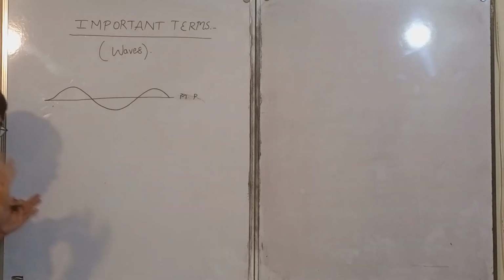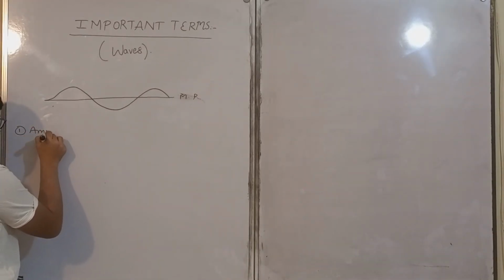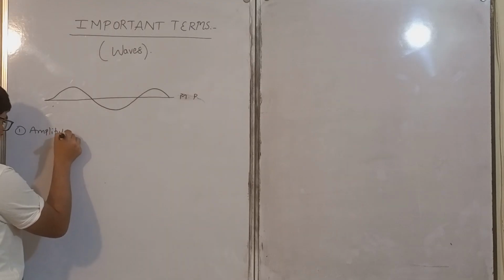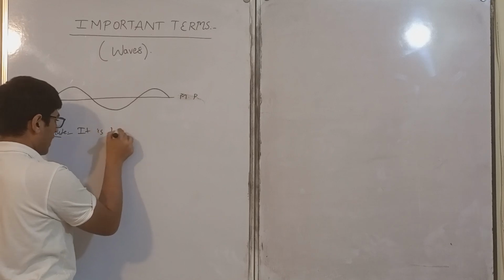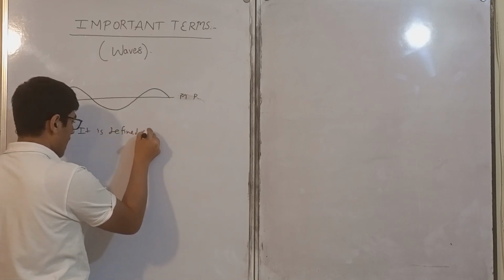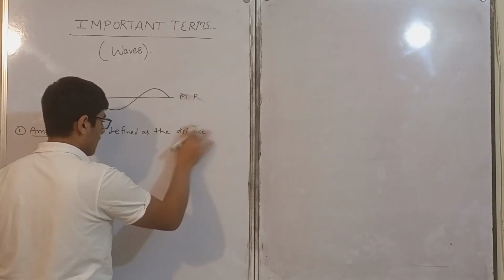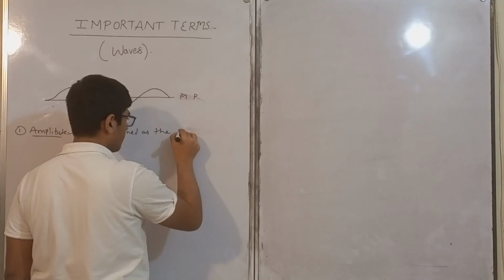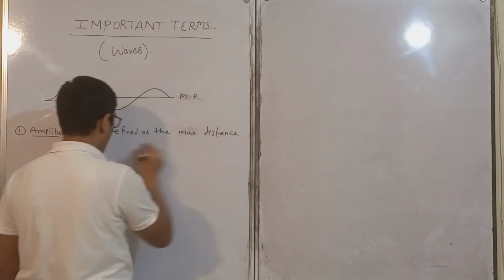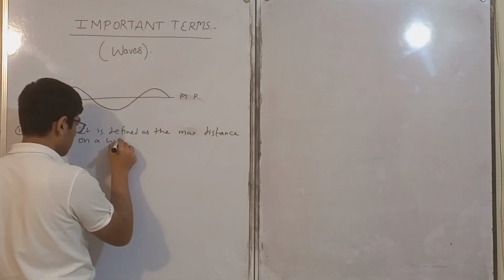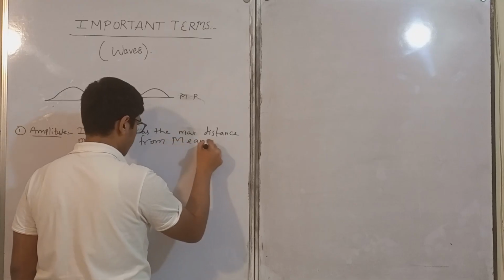So our first definition is amplitude. It is defined as the maximum distance on a wave from mean position.